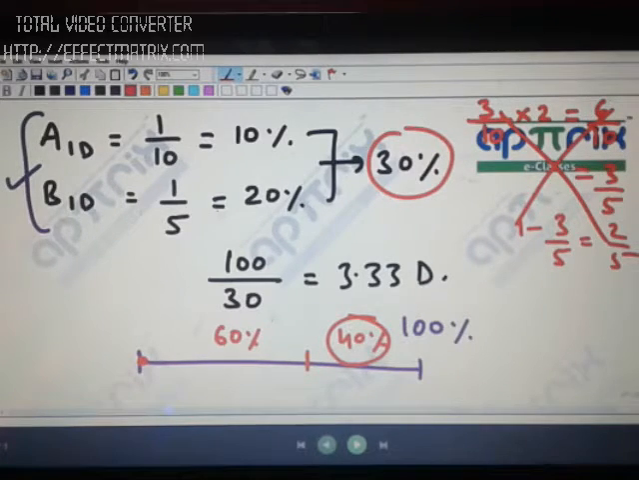But look at the percentage. Once you know that in 2 days 60% work has been done, definitely remaining work is 40% because you know that total work is 100%.